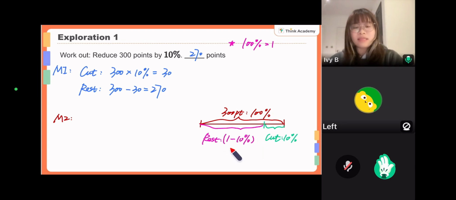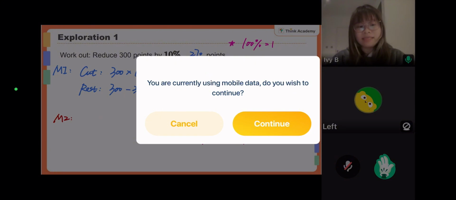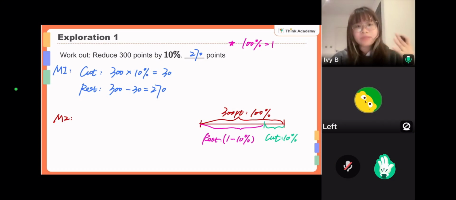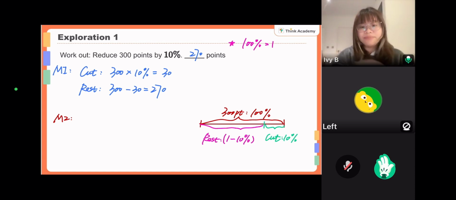So basically, 90% of what? It is 90% of the original base. What is the base? 300 points. So it's 90% of 300 points. Are you clear? The key for this method is that you need to find out the percentage you're looking for first. You're looking for the rest, then what is the percentage of the rest?